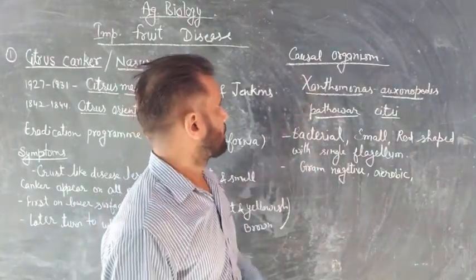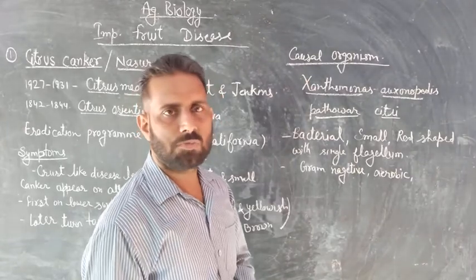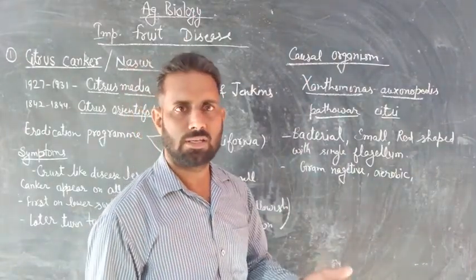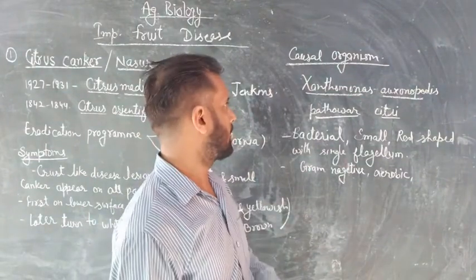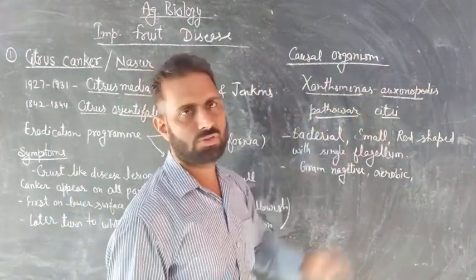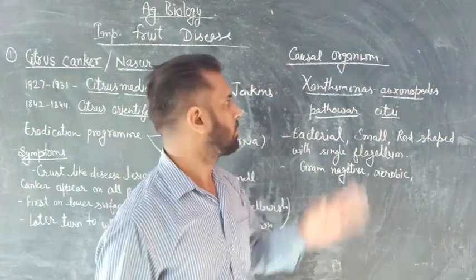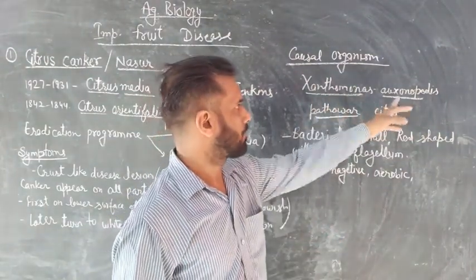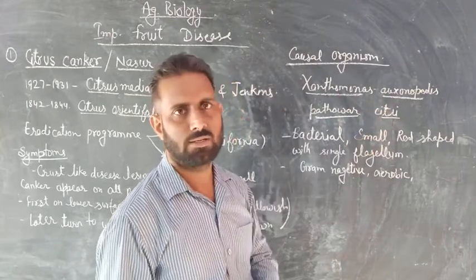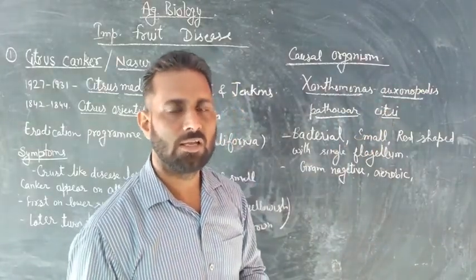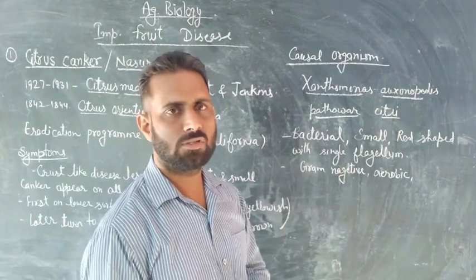Now we are talking about the causal organism or pathogen of this disease. This disease is caused by a bacterium initially named Xanthomonas citri, now known as Xanthomonas axonopodis pathovar citri. This is the scientific name of the bacterium which causes the disease of citrus.